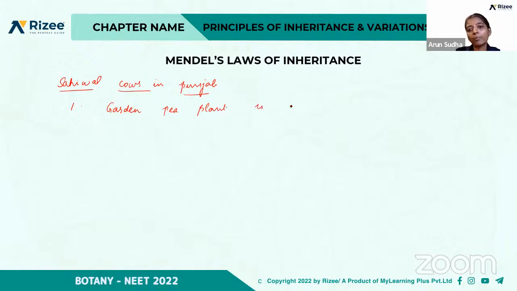It's an annual plant, right? It has a lifespan of about 2 to 3 months. So a large number of offspring were produced.